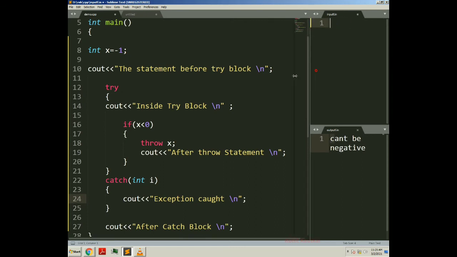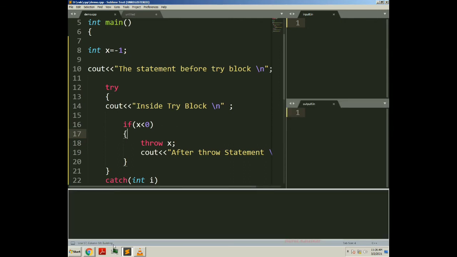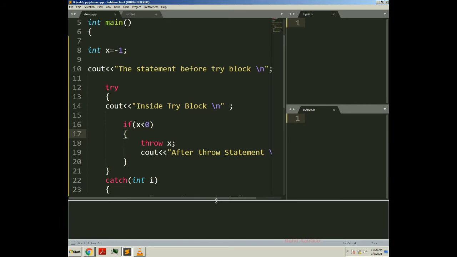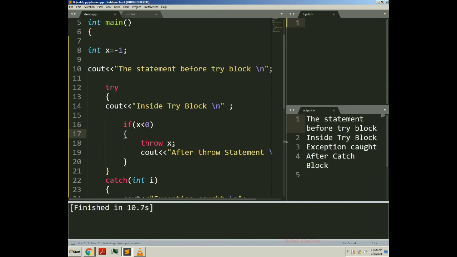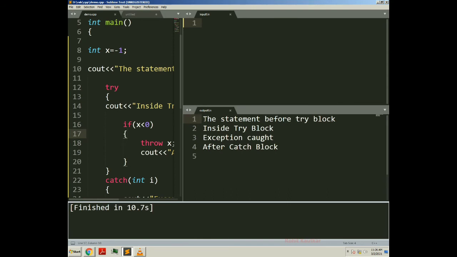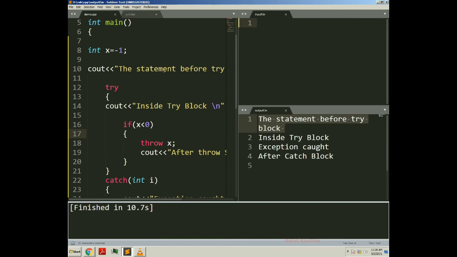Now I will build this code using Control B. Here you can see building started. Now we got the output: the statement before try block. This statement is printed first of all. Now we have entered within the try block, and inside the try block this statement is printed.